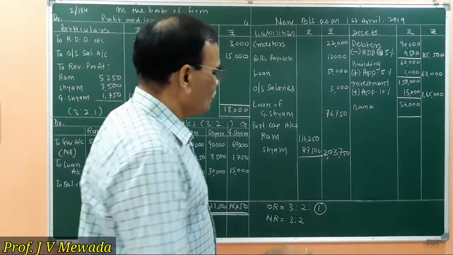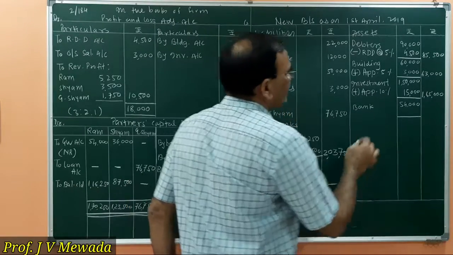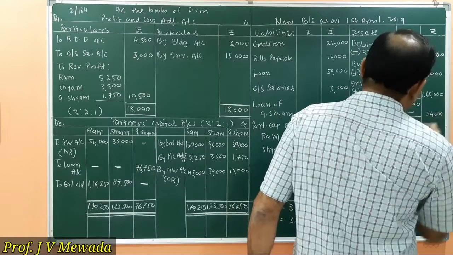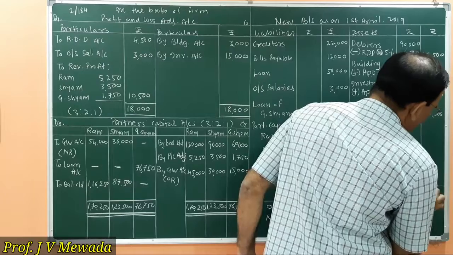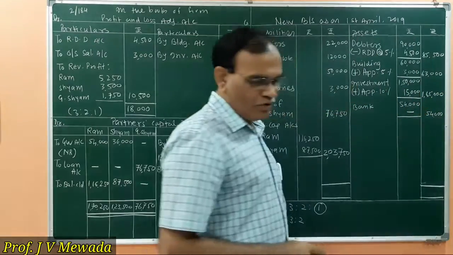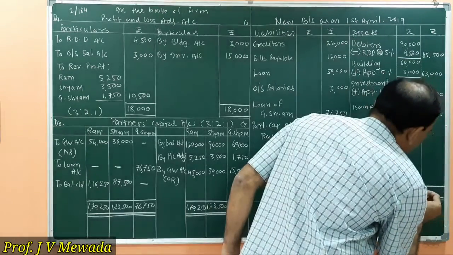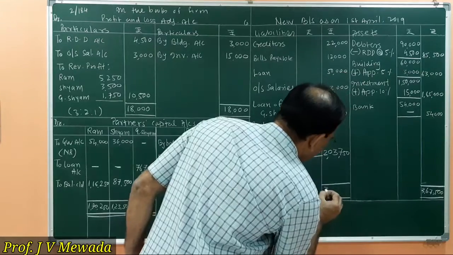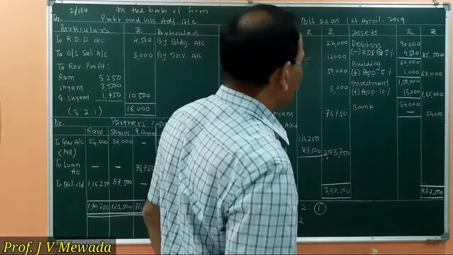And now we have to do the totaling of the balance sheet. Here in bank there is no change, so we'll write 54,000 in the outer column as it is. Now if we do the totaling, we'll get the total of 3,67,500.